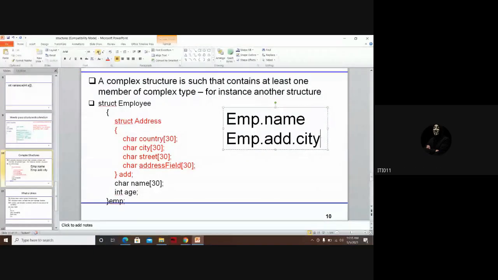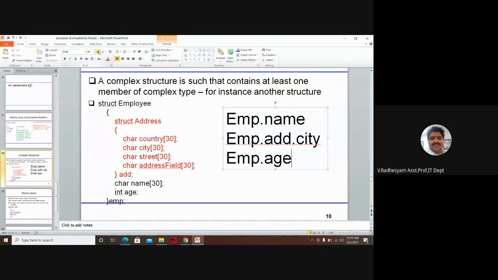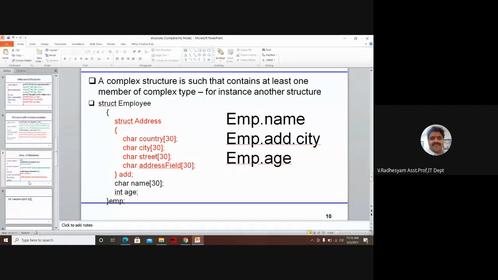Because in a structure called employee, in a substructure called ADD, you need to access city. Suppose if you want to access age, then there is no restriction. emp.age, which is a direct variable for the employee structure. What do we call this type of structures? Complex structures. This type of structures are called complex structures.